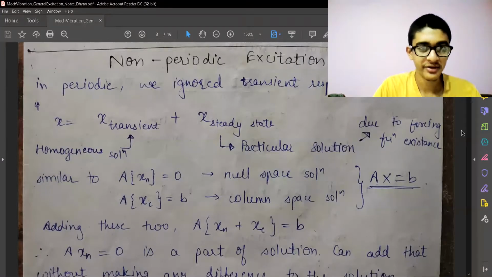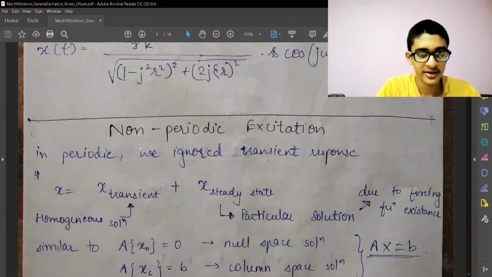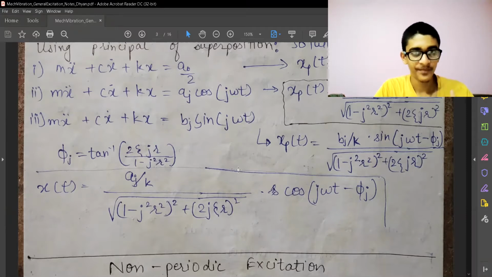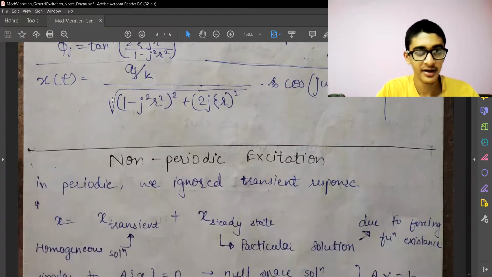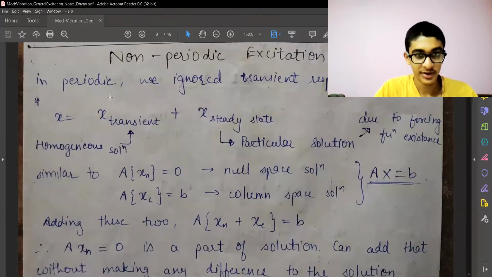So in the earlier video, we have seen about periodic excitation, periodic general excitation. So we have split our solution in three terms. We had a constant, we had terms which are coming from cos, we have terms coming from sine, and later as per the given forcing function, we can individually find the solution and add the solutions, and we'll have the answer to the final given forcing function, which was a combination of multiple terms.